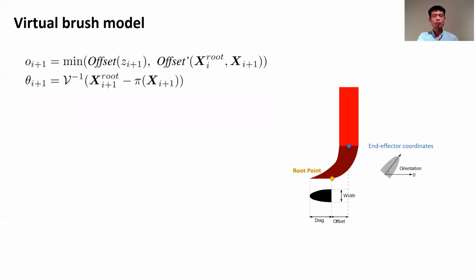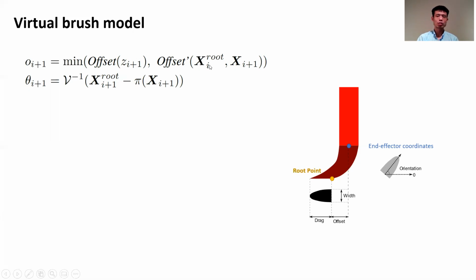And so such observation gives us the updating formulas for the offset parameters. We will use the function offset z_{i+1} to represent the maximum offset parameter possible at each time instance. And then this offset parameter function estimates, after the brush holder moves to a new position, its distance from the old root point position.